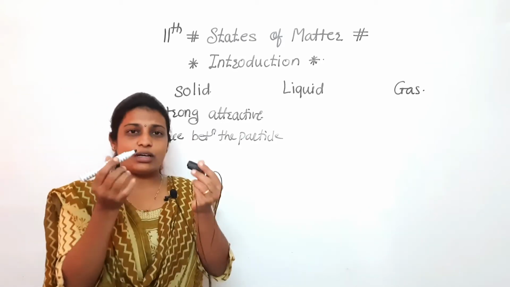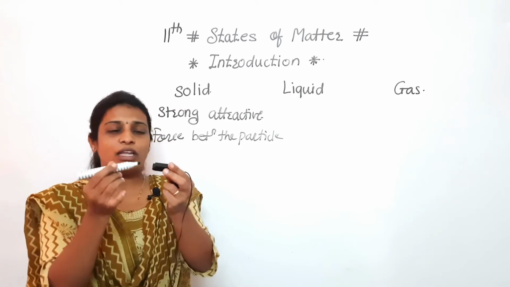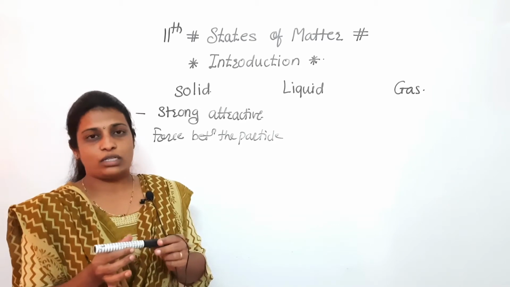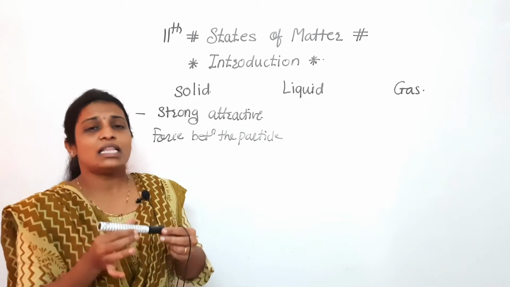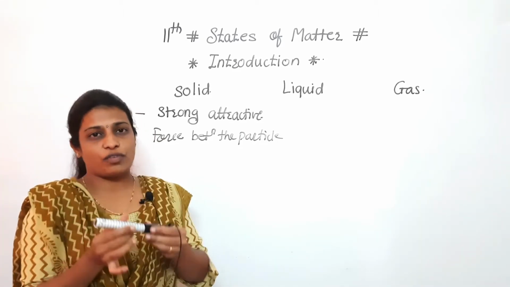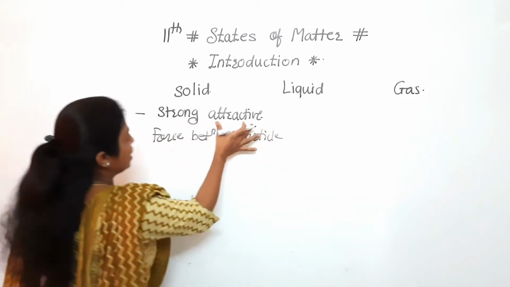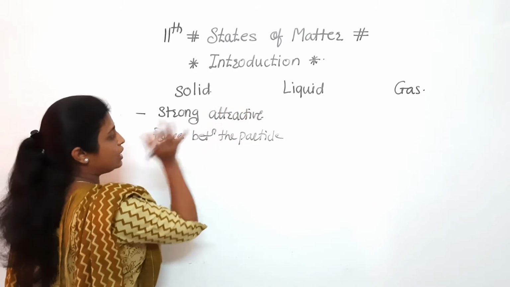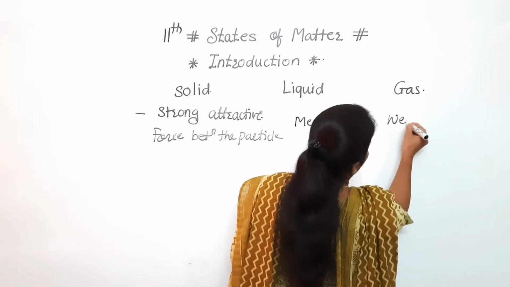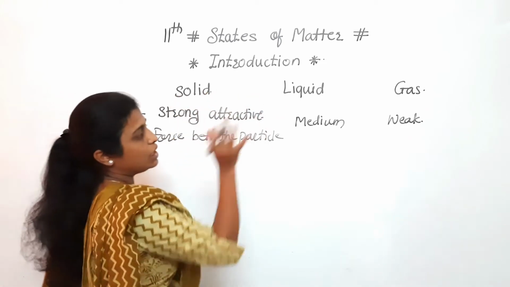If we consider the first point, we are writing in detail, second and third we will write in short. If we consider this pen made up of atoms or smallest particles, and they are too close to each other, then we can say that these are solids. If they are somehow away from each other, then these are liquids. Means the intermolecular force of attraction is stronger in solids. In case of liquid, that attractive force is medium, and in case of gas, it is very weak. Clear to everyone? This is the first point by which we can identify solid, liquid and gas.